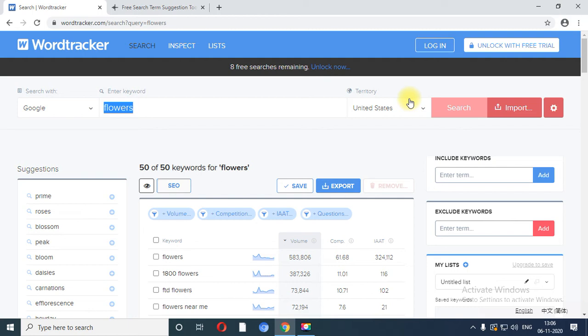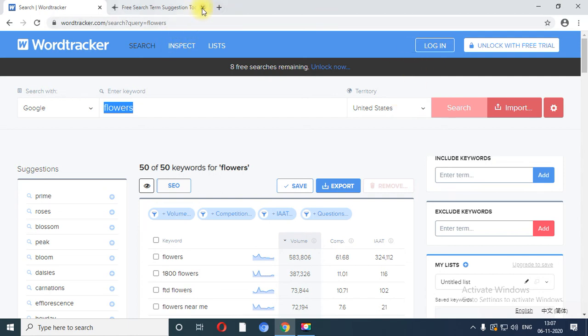So in today's session we have just completed 4 practicals based on SEO: top 5 search engine comparison, paid versus natural search, Wordtracker and keyword discovery. These both are the tools which are generally used for keyword research. Now I am going to perform the next practical, which is based on Google Trends.